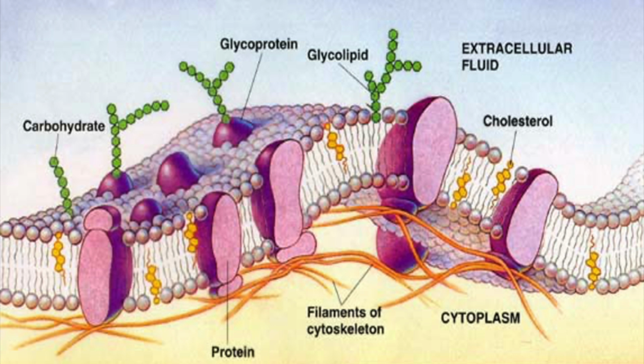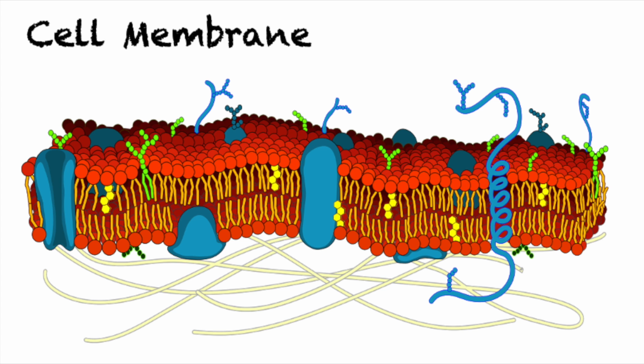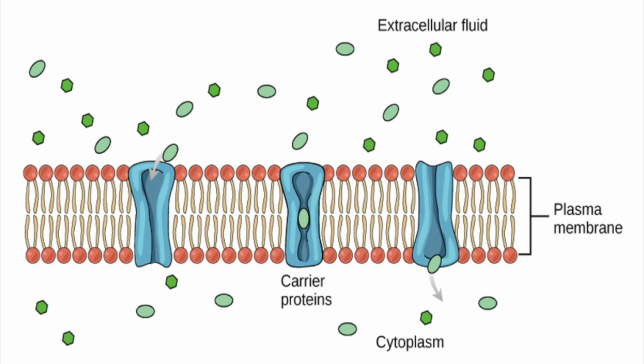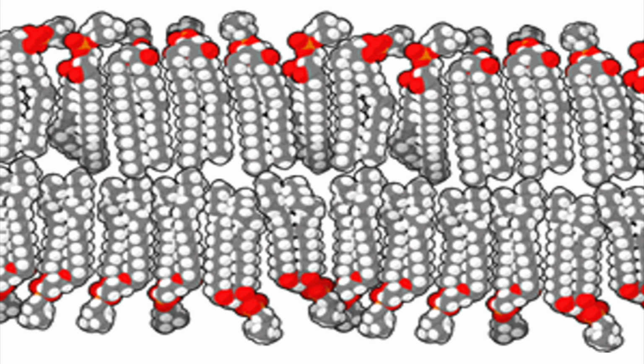One of the most fascinating parts of the cell is the cell membrane. The membrane is of great interest to biologists because it controls the movement of material in and out of the cell, and it is important for the cell's interactions with other cells and the environment. The fluid mosaic model describes the structure of the membrane.